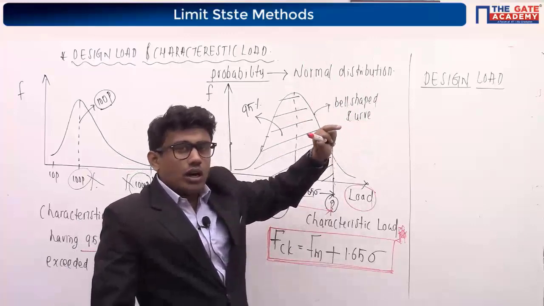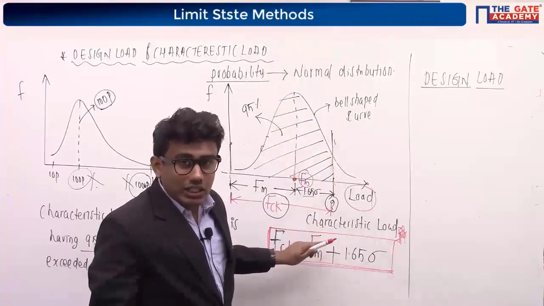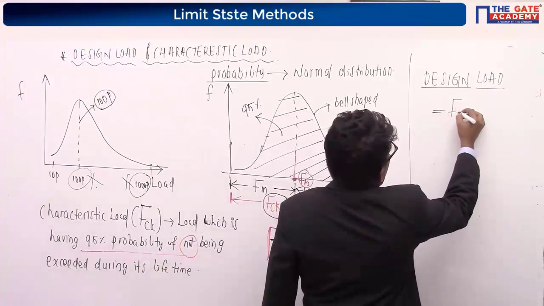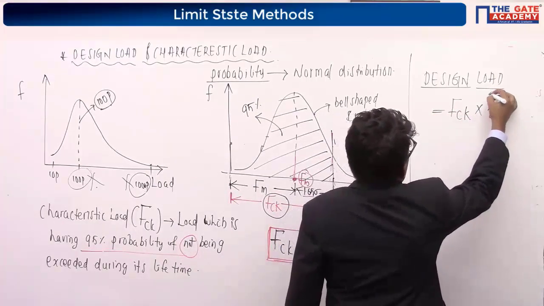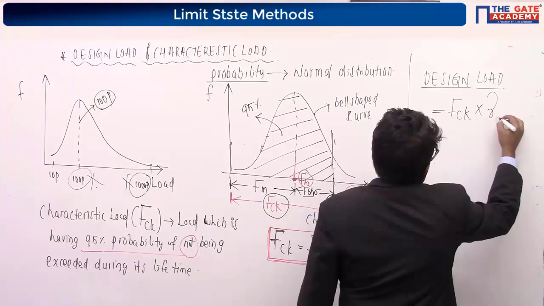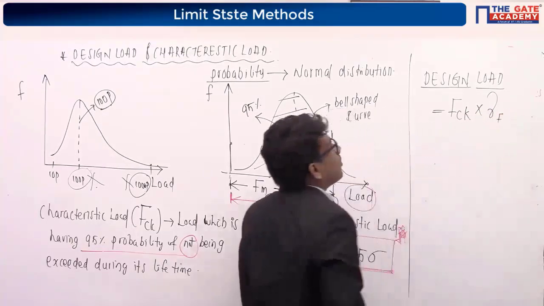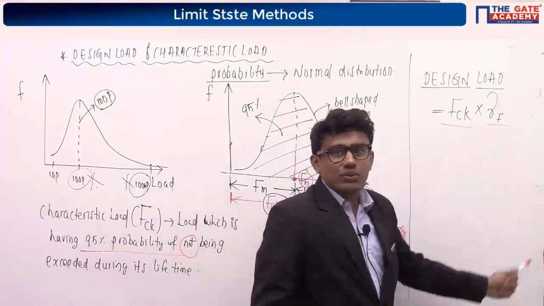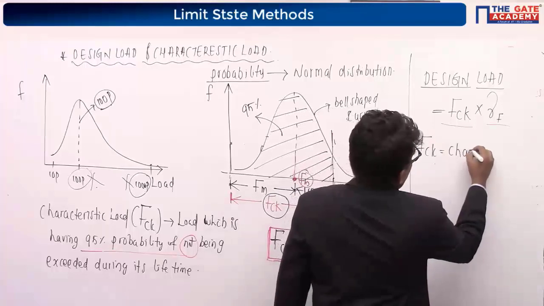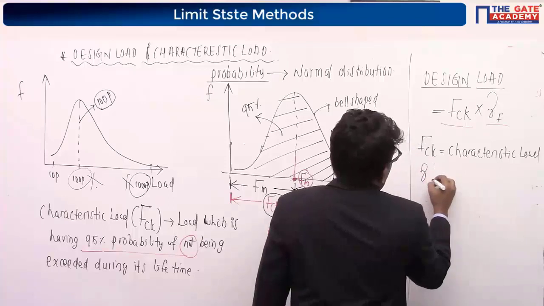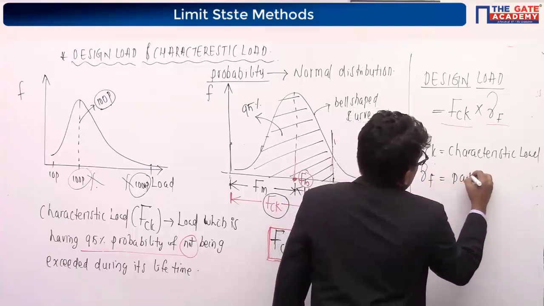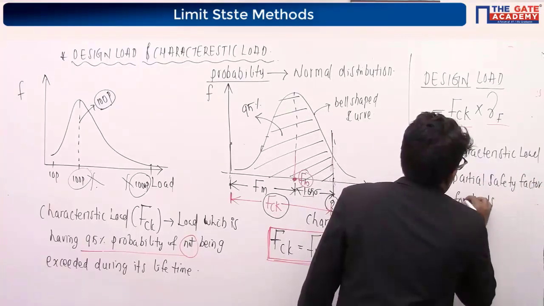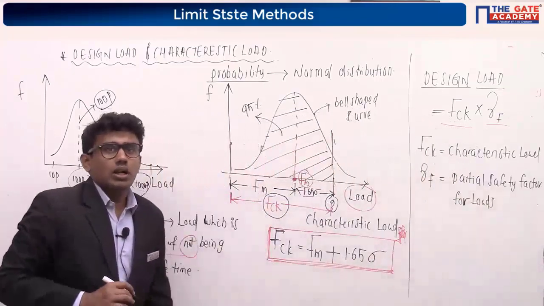The design load is obtained by multiplying our characteristic load with a partial safety factor, which I denote as gamma F. FCK is the characteristic load, and gamma F is the partial safety factor for loads.